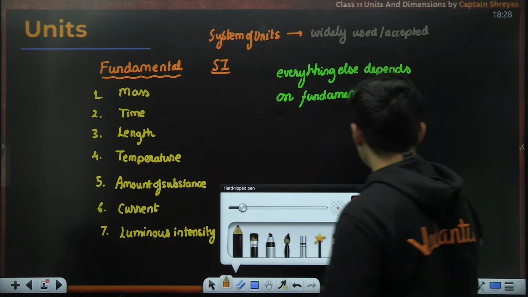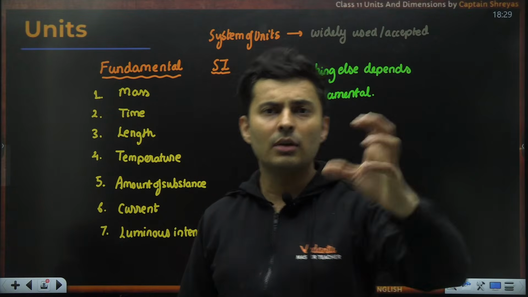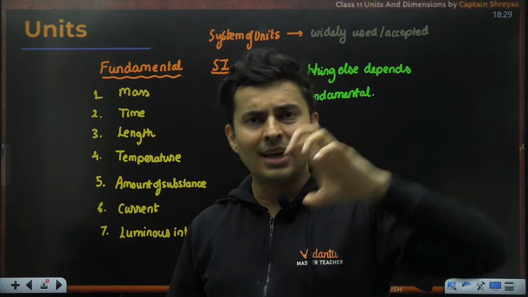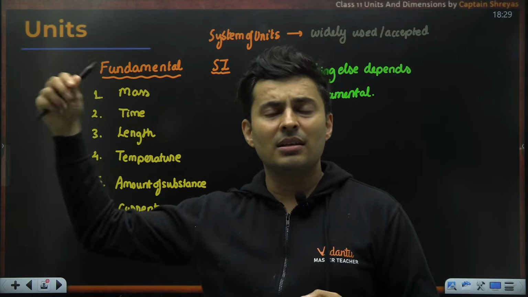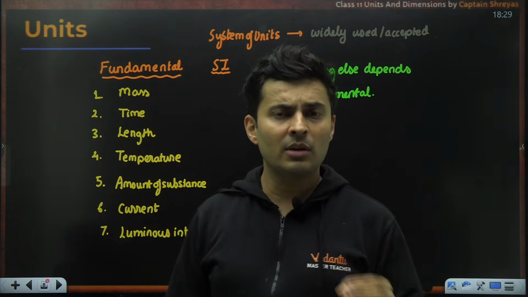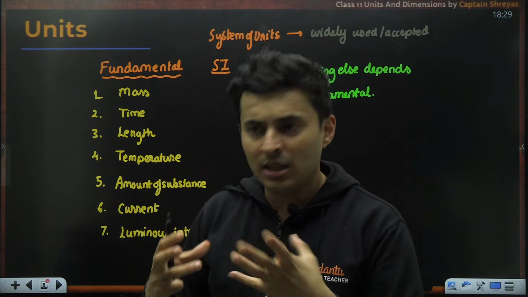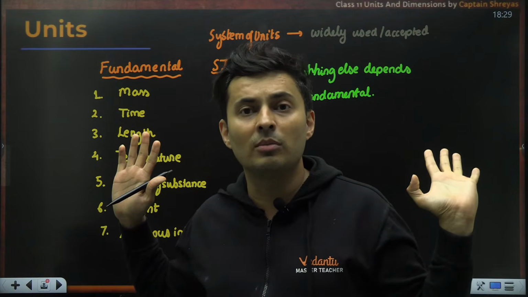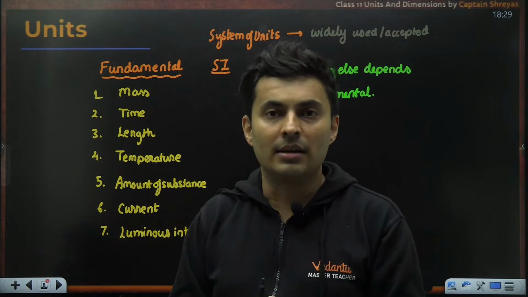Because what happens otherwise, see, somebody is making the tire in one country, another car manufacturer is making the axle, another manufacturer is making the suspension. Each person has their own unit. One is measuring in inch, one in centimeter, one in feet. So guys, when they assemble the car, it will not work if everybody says, no, I am going to stick to this only, boss. So they all need to commonly accept something as a standard.